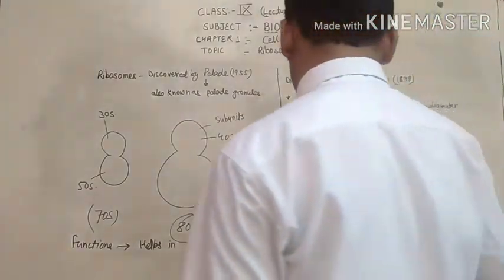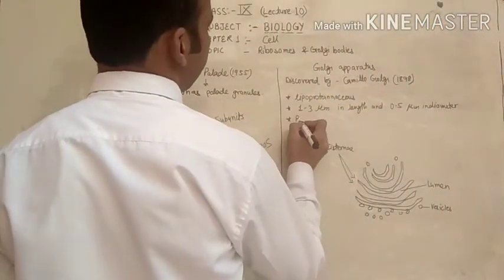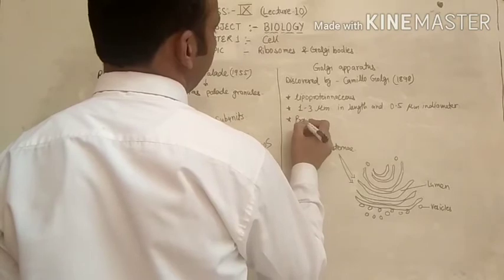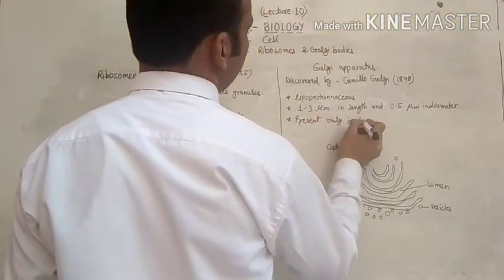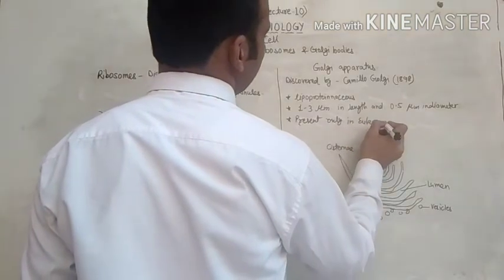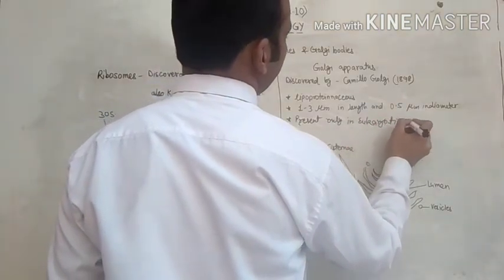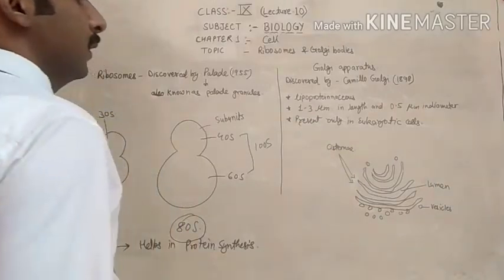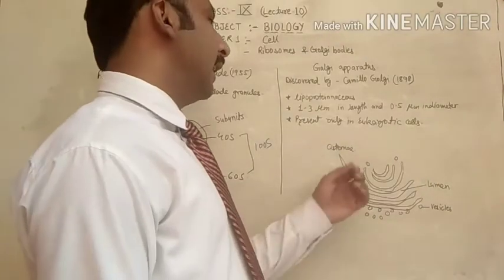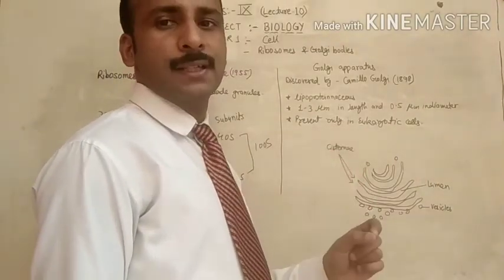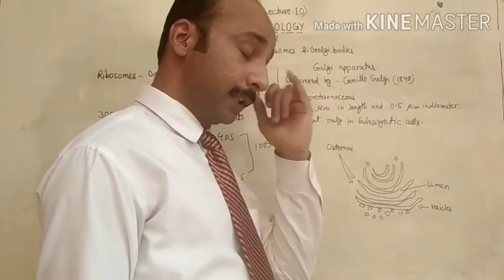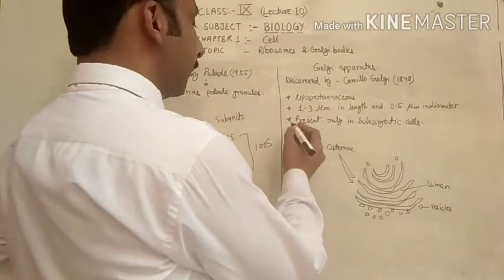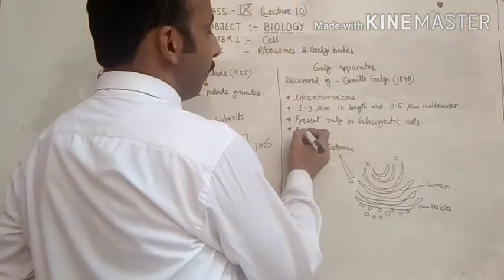Golgi bodies are present only in eukaryotic cells. Means, in the prokaryotic cells, the Golgi apparatus or Golgi bodies are absent.